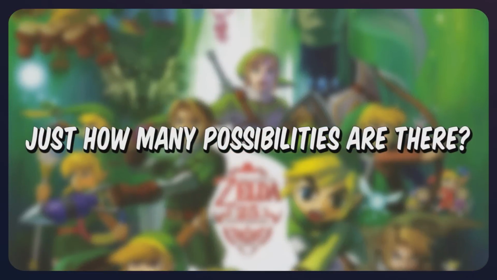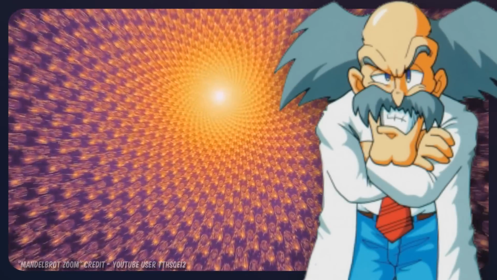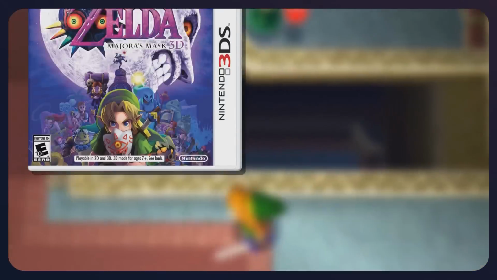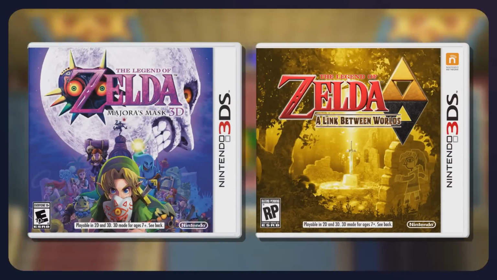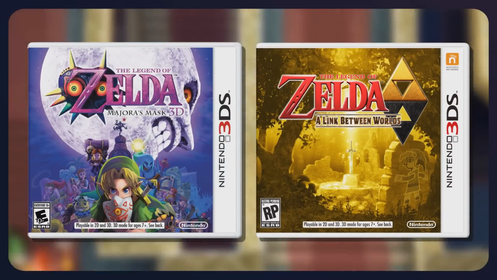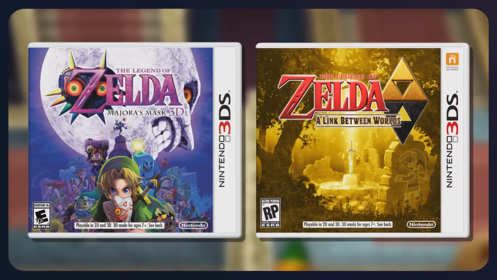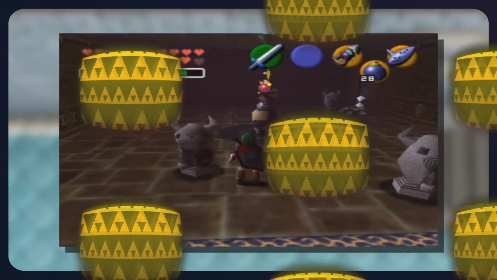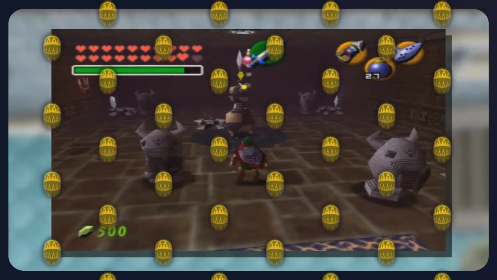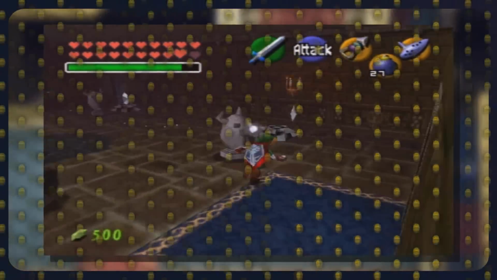How many possibilities are there? Well, infinite. And how many more universes will we explore in the future? We've visited a parallel universe in the Child timeline and the Downfall timeline. Perhaps in the near future, a Zelda adventure will take us to another parallel universe in the Adult timeline. And as Zelda games continue to be made, know that technically, every minor difference in the way we play these games is canon in the overall Omniverse.